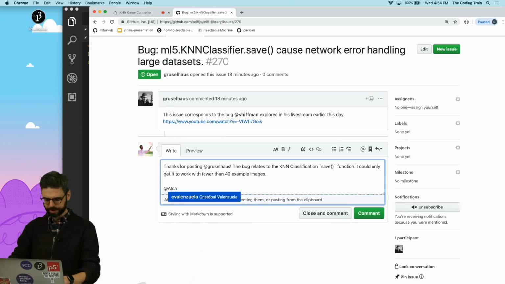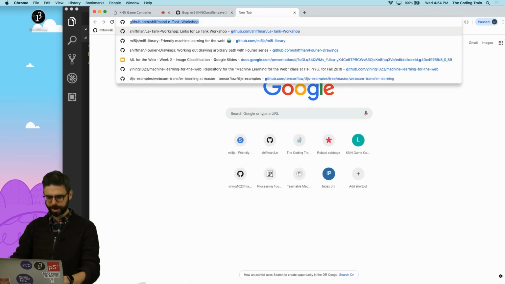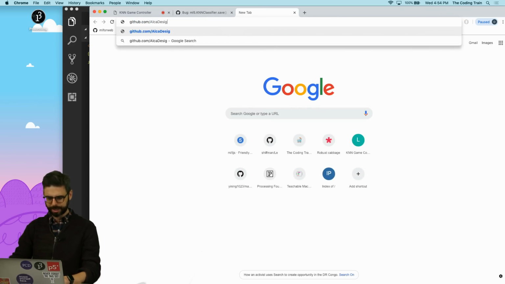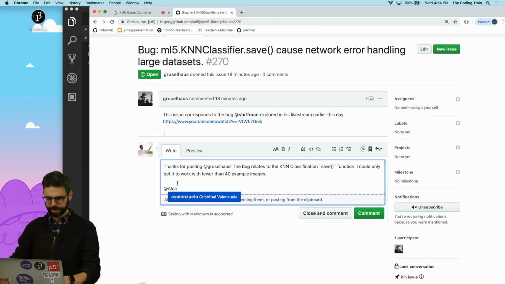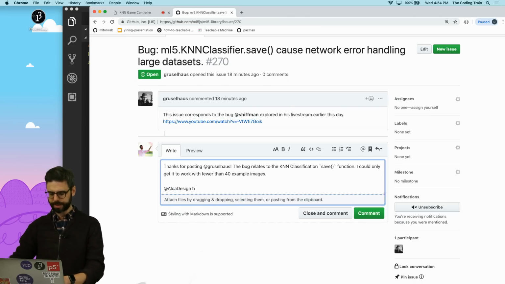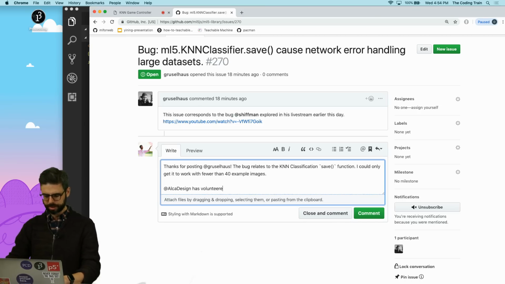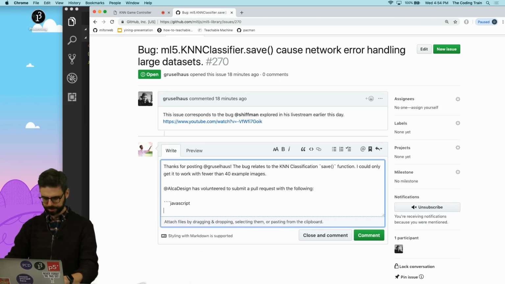Alka Design, Alka Magic, Alka, what are you on GitHub? Alka Design, let's guess that. Yes, there's Alka. Alka Design has volunteered to submit a pull request with the following. I'll just document it here. For the following file saving code.